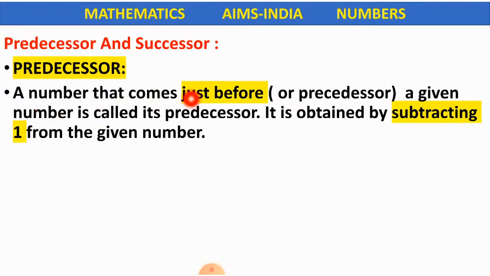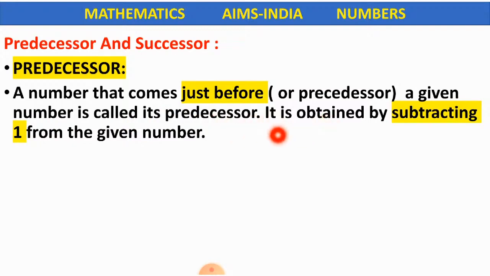Before attending the school, they go to preschool, which means before school. In the same way, predecessor means a number that comes just before a given number. A number that comes just before a given number is called its predecessor.